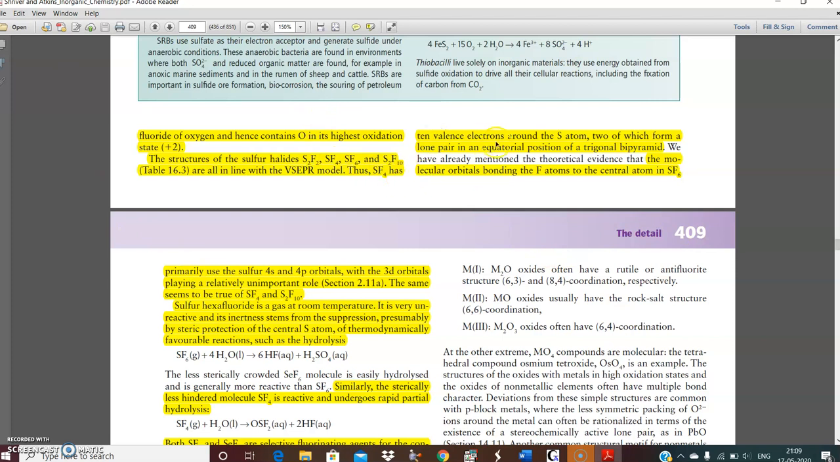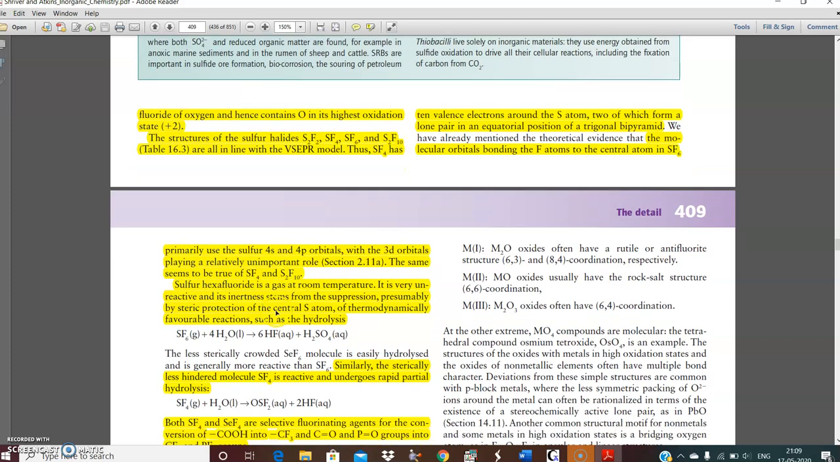Thus, SF4 has 10 valence electrons around the sulfur atom, two of which form a lone pair in the equatorial position of the trigonal bipyramid. The molecular orbitals bonding the fluorine atoms to the central atom in SF6 primarily use the sulfur 4s and 4p orbitals, with 3d orbitals playing a relatively unimportant role. The same is true for SF4 and S2F10.